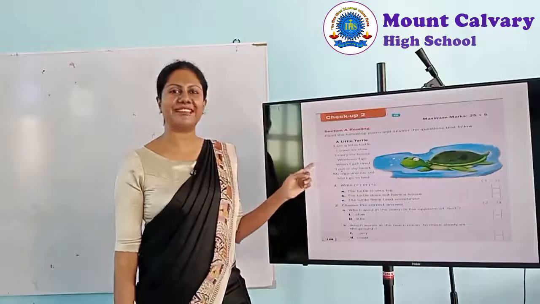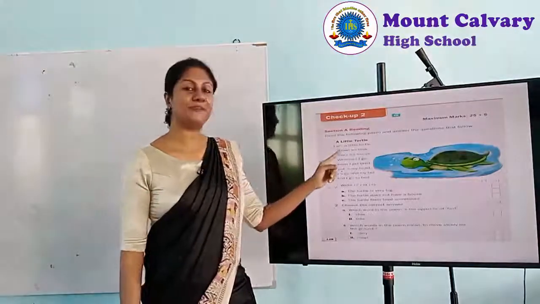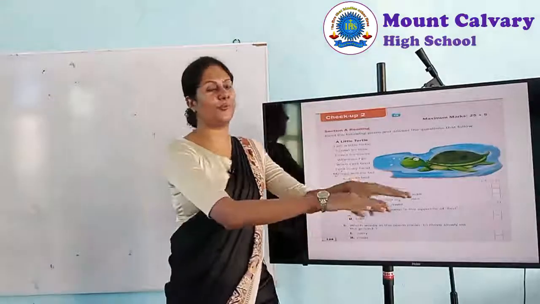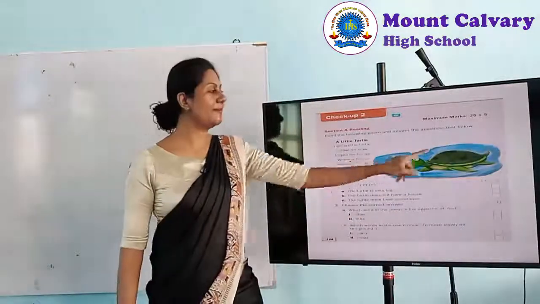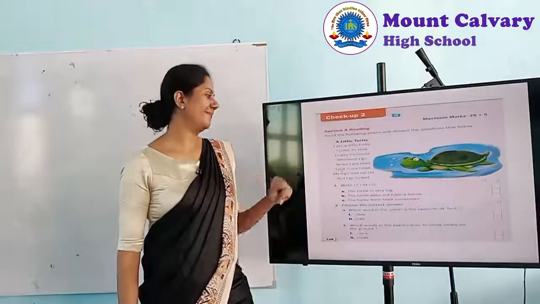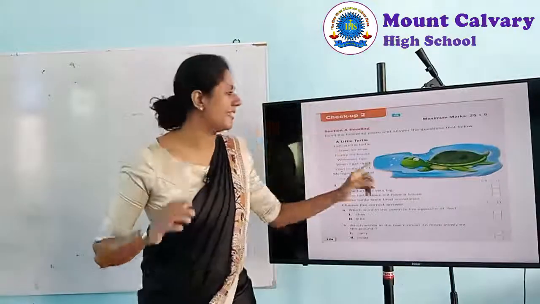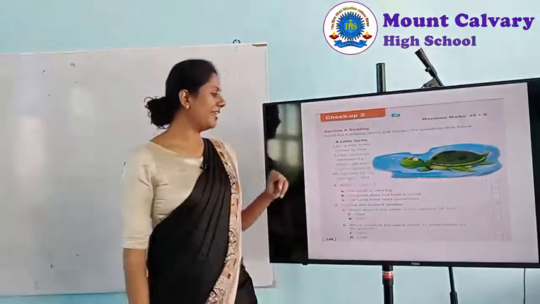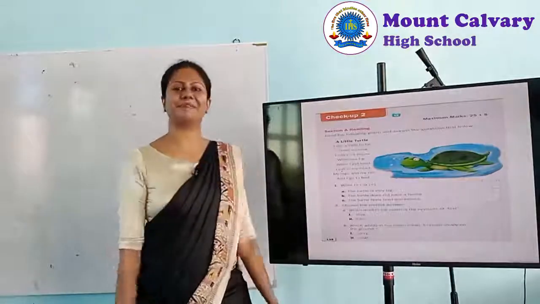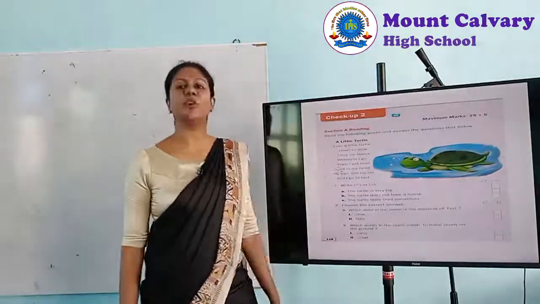Okay, we'll read again. Read it with me. A little turtle. I am a little turtle. I crawl so slow. I carry my house wherever I go. When I get tired, I put in my head, my legs and my tail, and I go to bed. All right. I am a little turtle, I crawl so slow.